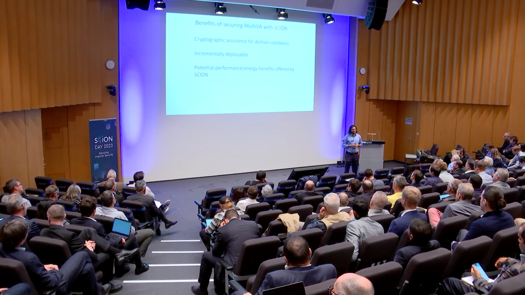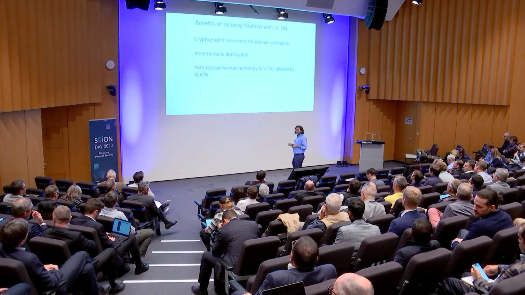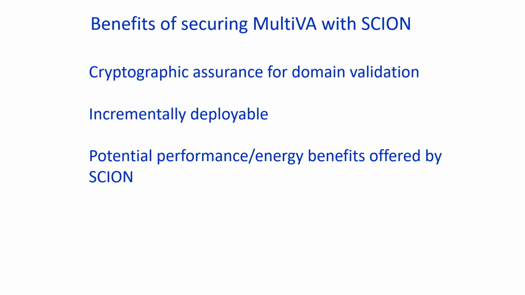So I'll conclude my presentation here just by saying that I'm sure we all want to see a world in which our communications have the trust embedded to achieve confidentiality, to achieve integrity against network layer attacks. And to do that, we have to fundamentally fix the internet domain validation protocol. And while multiple vantage point domain validation enhances the resilience of that approach, it doesn't provide a cryptographic guarantee against attacks. And combining that with SCION for SCION-hosted domains can turn that enhanced resilience into a notion of cryptographic assurance that I find really exciting.